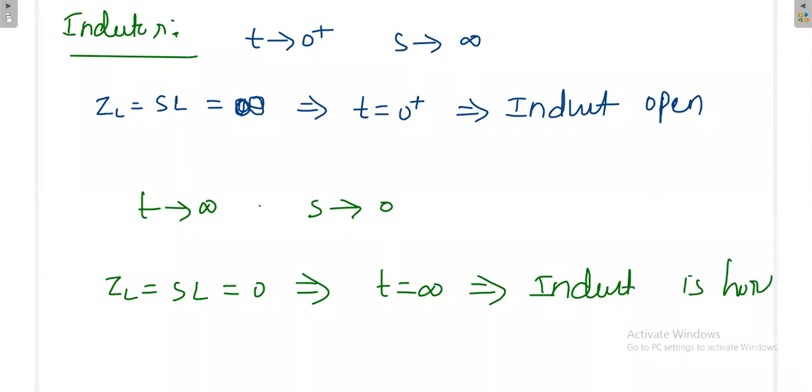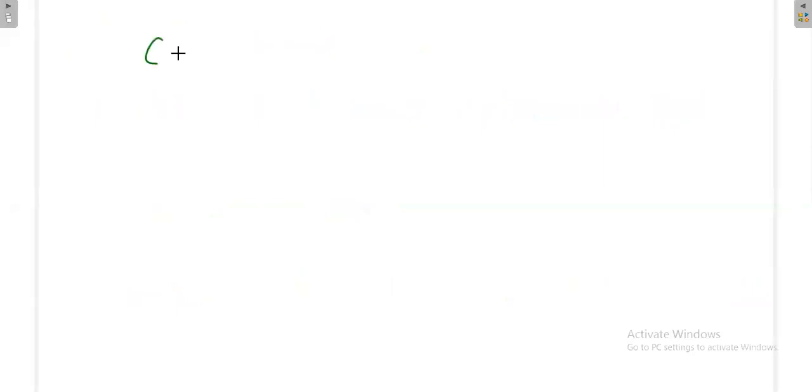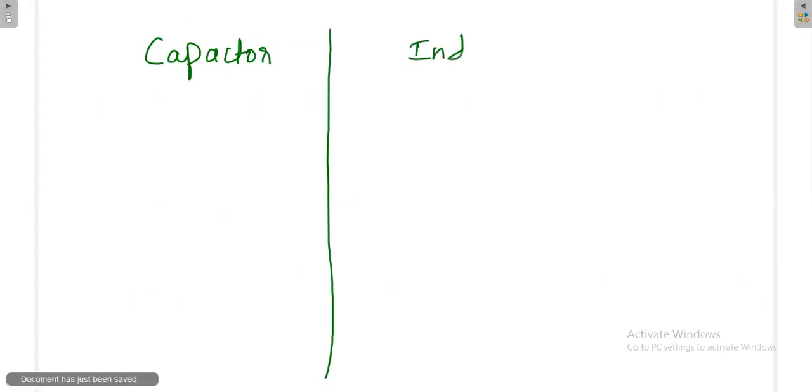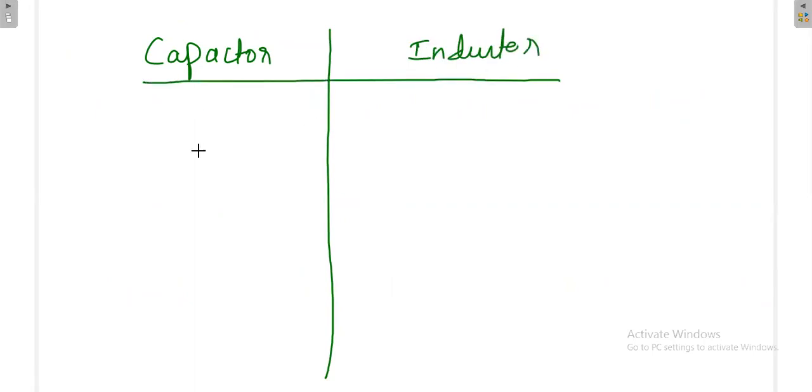So the same thing we are proving in a different manner. Finally, what is the conclusion? Very simple. Take the capacitor and the inductor and see how each behaves.